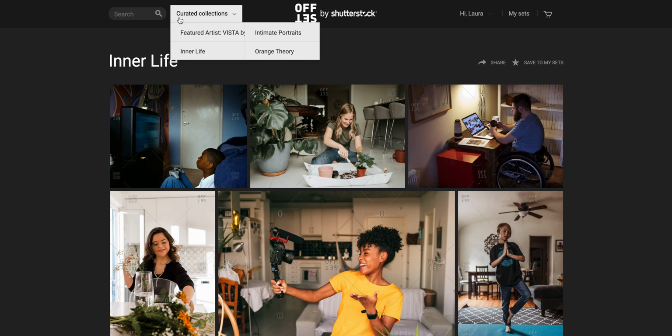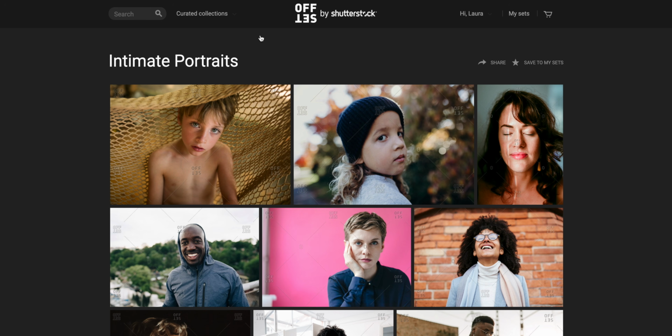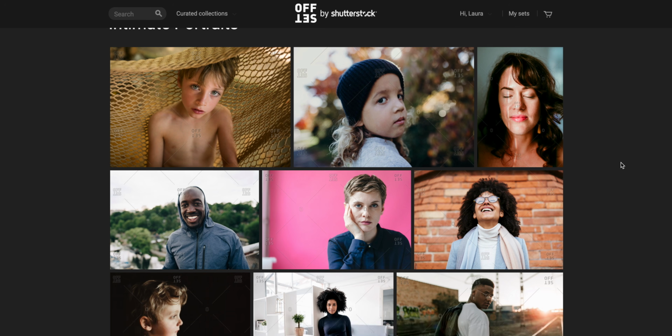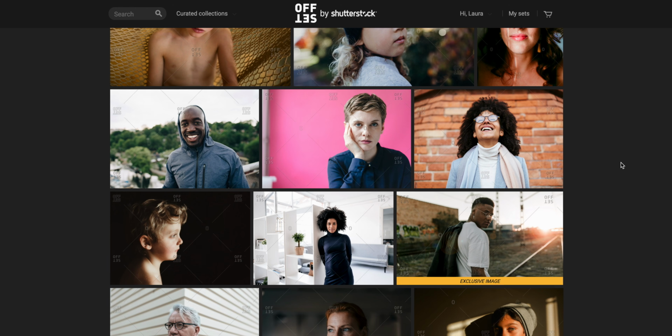If you're gonna shoot things that are going on right now, for example, the world is reopening, not everywhere, unfortunately, but in so many places it is. So they need pictures, for example, with people with masks reopening a business. This is an example for you to have an idea. But always follow newsletters, blogs, and even curated collections. So many times they put curated collections in the websites, and that gives you an idea of what is selling. So always pay attention to this because it's gonna help you a lot to have ideas.